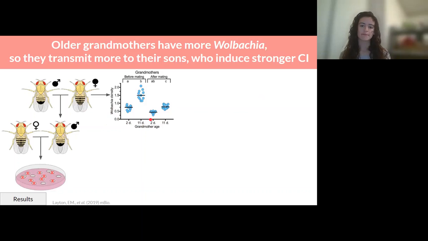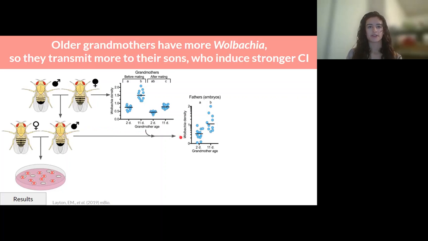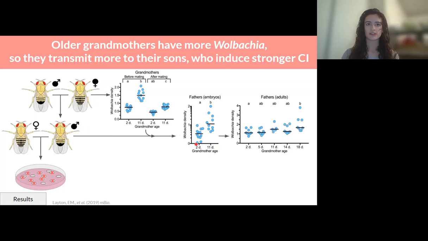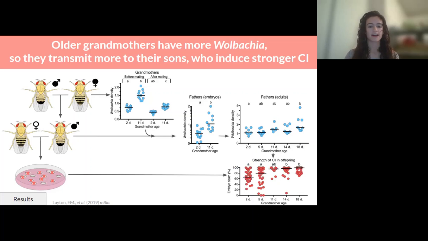This caused us to wonder what happened to that Wolbachia during mating. But as you remember, Wolbachia are vertically transmitted from mothers to offspring. So we hypothesized that this difference in Wolbachia titers was transmitted to the next generation. So we measured the next generation as embryos, and we found that embryo offspring of older grandmothers have significantly higher Wolbachia titers than offspring of younger grandmothers. Next, we measured Wolbachia titers as those offspring aged into adulthood. And in males, Wolbachia titers diminish with age, but we still found a trend of increased Wolbachia titers in sons of older grandmothers as compared to younger grandmothers. And this allowed them to induce stronger CI in their own offspring, as we previously saw.